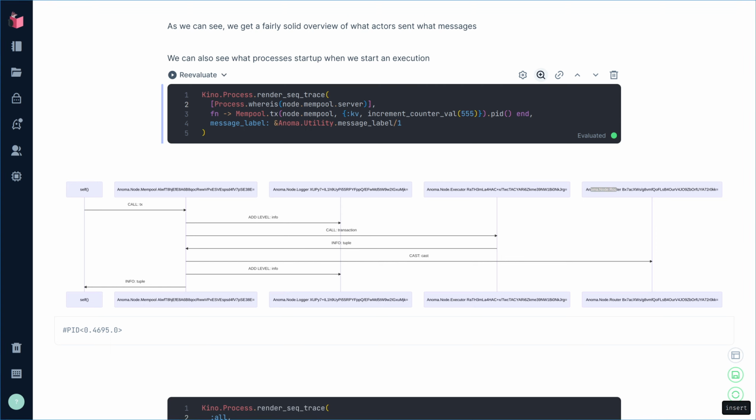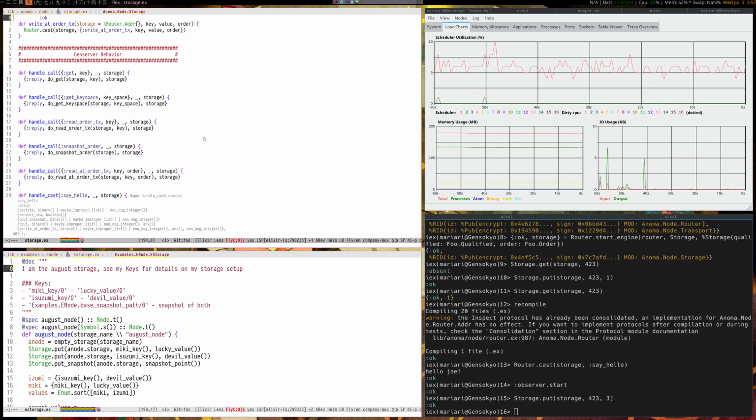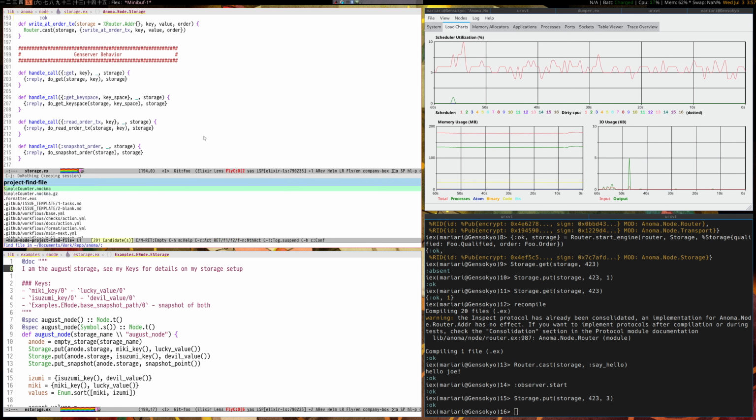Something amazing as well is that processes are cheap, right? So for example, we believe in interactive systems, and another great way that we leverage this and support further tooling is through a mechanism called examples. So what I want to show you is our enode file.